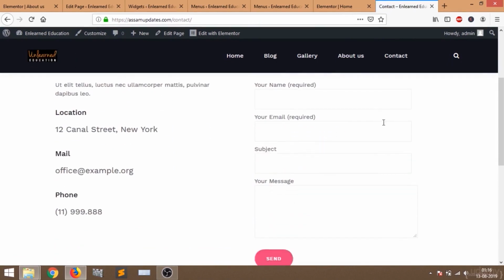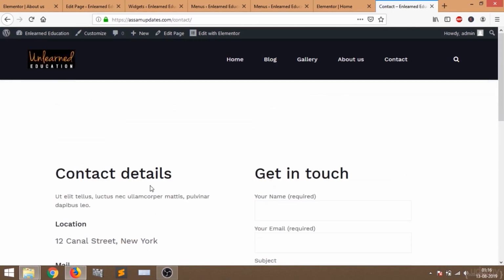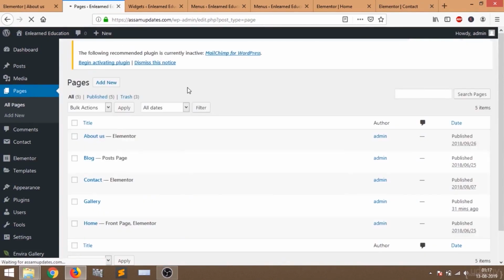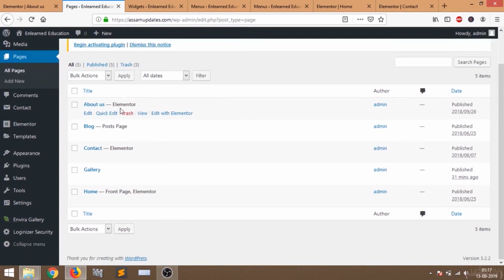So this is our contact page. If you want to edit anything, just go to edit with Elementor. Either you can choose edit with Elementor here, or you can go to pages. You can see all the pages here, and you can select edit with Elementor on all the pages you want.